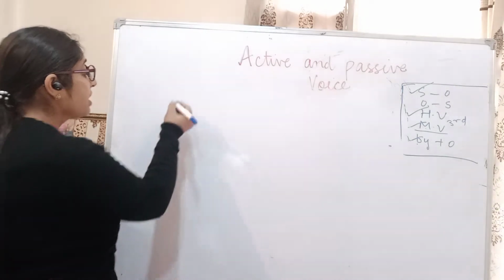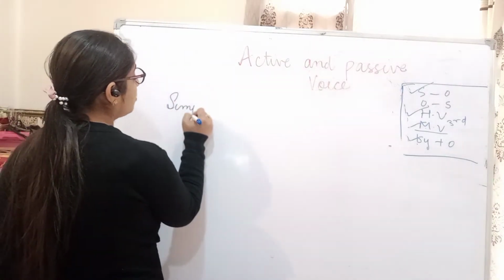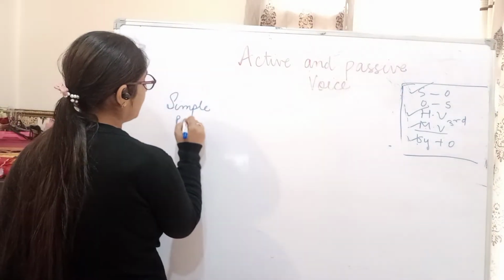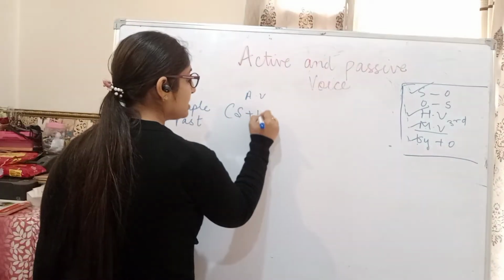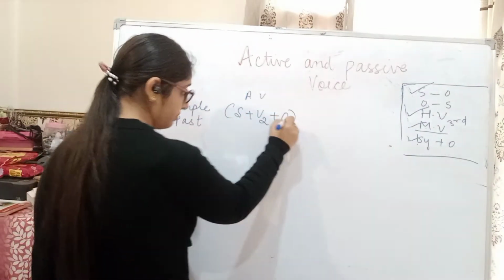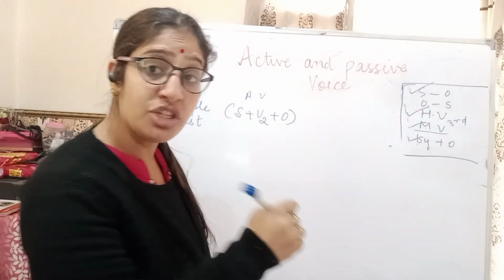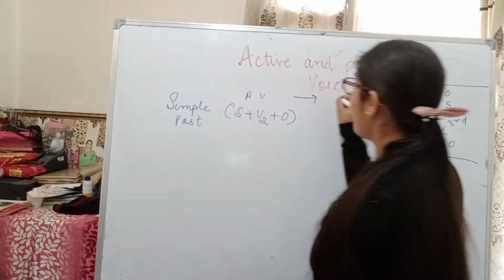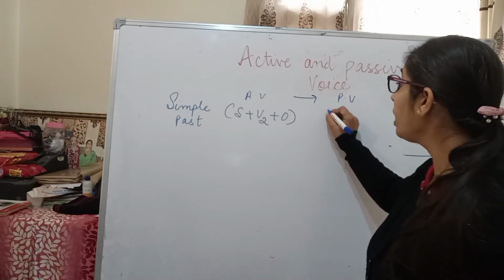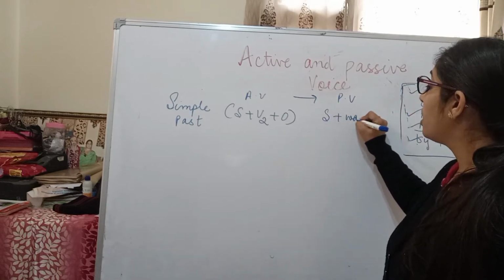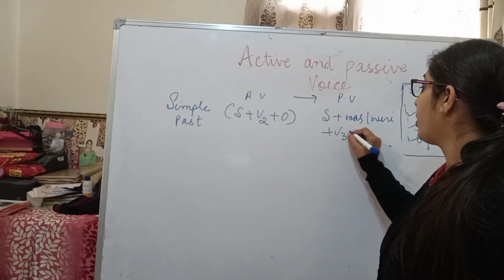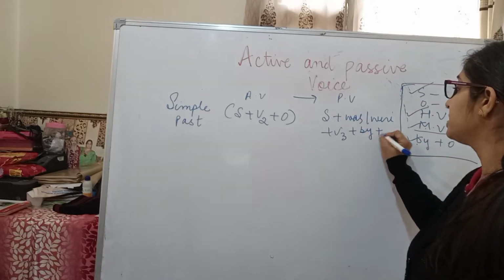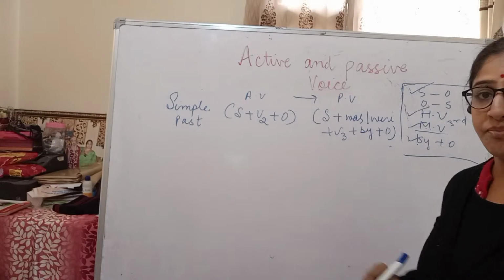So let's start. For example, I have to change the simple past active voice into passive. So what is the rule of simple past? Subject plus verb second form plus object, right? So when I have to change it into passive voice, जब मुझे इसको passive voice में change करना है तो मैं क्या लिखूंगी? मैं लिखूंगी subject plus was, were plus verb third form plus by plus object. This is my rule. Okay.